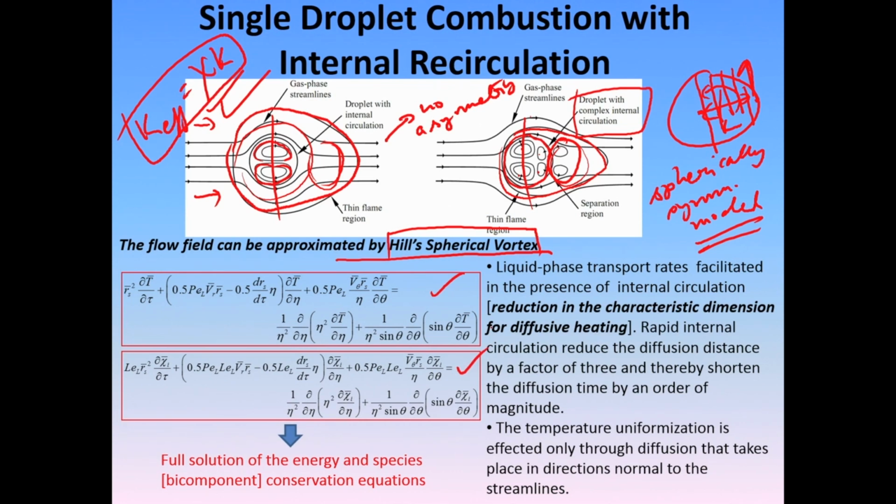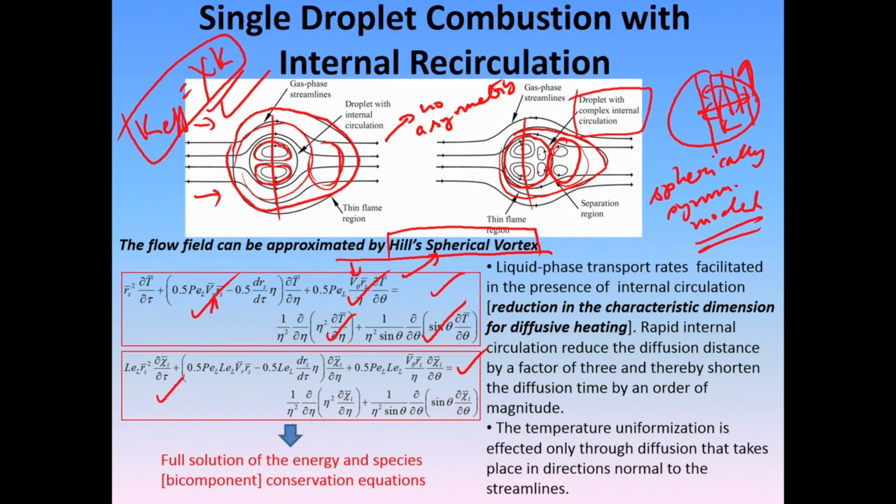Once again, you have seen these two equations earlier. This is basically the heat transport equation, this is basically the species. If it is a bicomponent droplet, that means a fuel and some other component, you have to write it for that fuel component over here, that we did already earlier. These two are basically the convective derivative, these two are the corresponding diffusion terms, and Vr and V theta are given by the Hill spherical vortex.